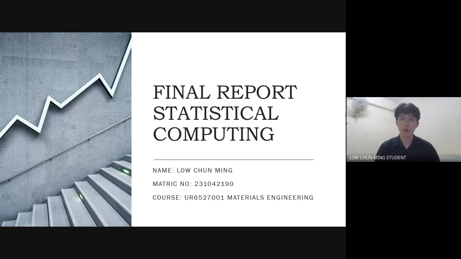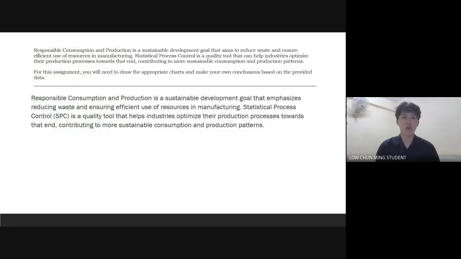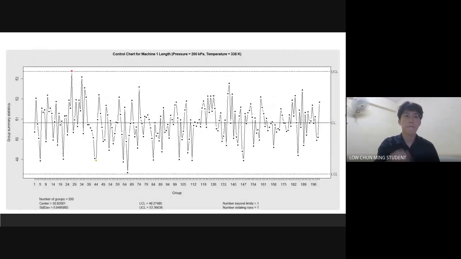Today, I'm going to present my final report on statistical computing. So here's the first question. The first question is about responsible consumption and production, a sustainable development goal that emphasizes reducing waste and ensuring efficient use of resources in manufacturing. Statistical process control is a quality tool that helps industry optimize their production processes, ultimately contributing to more sustainable consumption and production patterns.